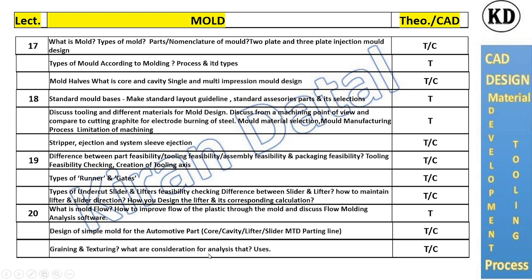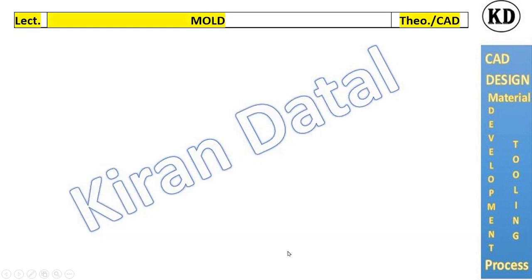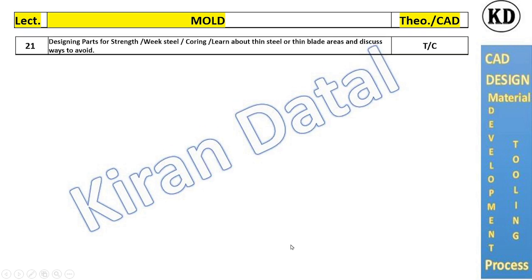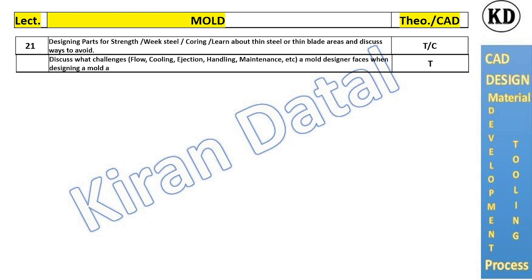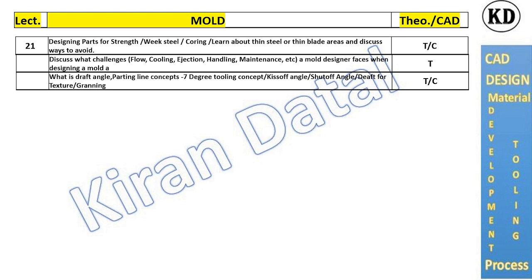Graining and texturing, what are the considerations for analysis. More in the mold is designing parts for strength, weak steel, coring, learning about thin steel or thin blade areas and discussing ways to avoid them. Discuss what challenges flow, cooling, ejectors, handling, maintenance present while designing the mold. Which considerations we have to consider.